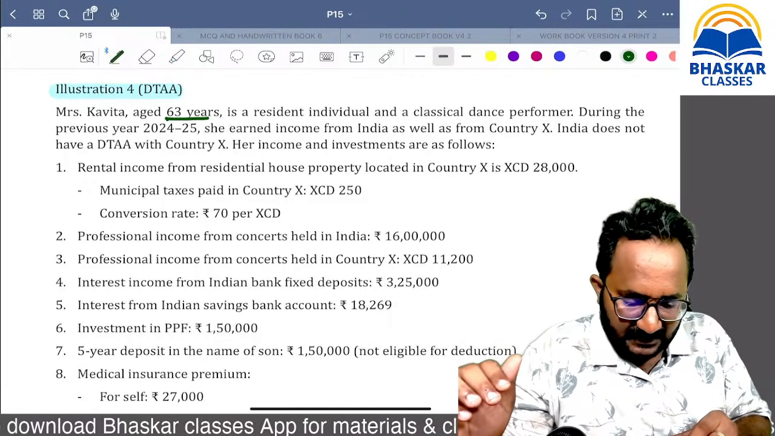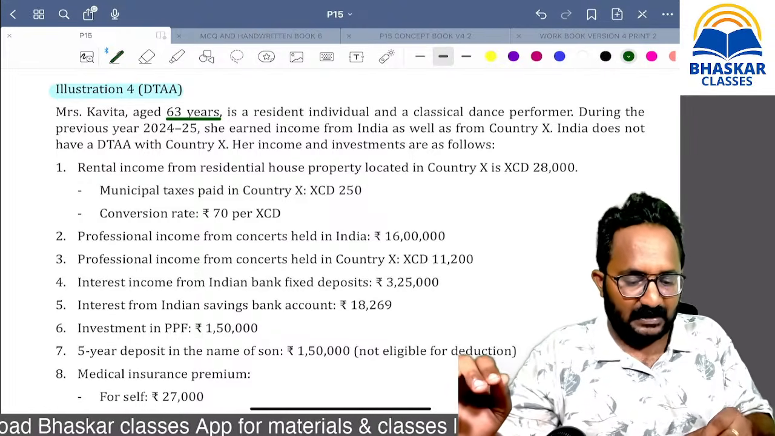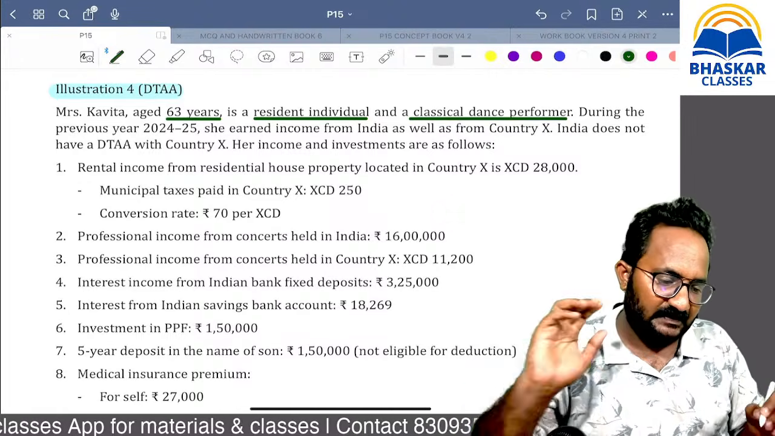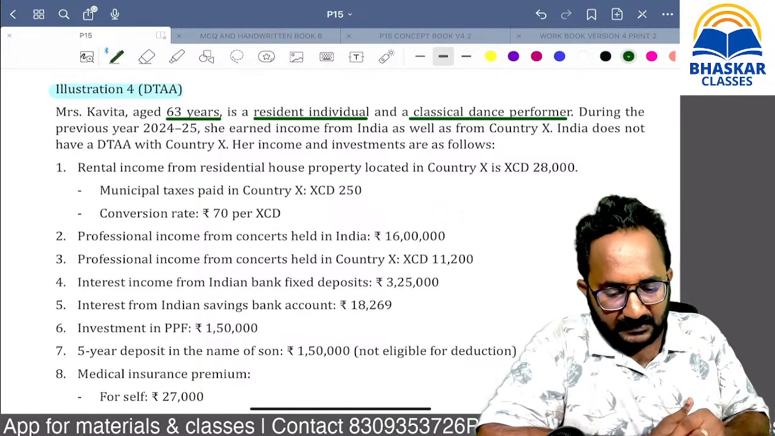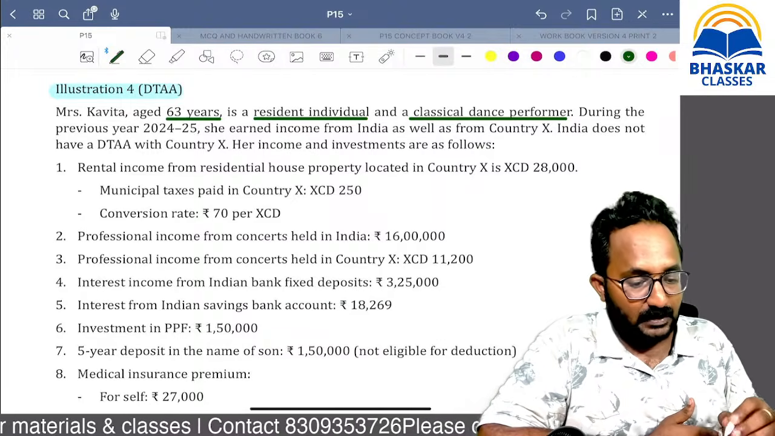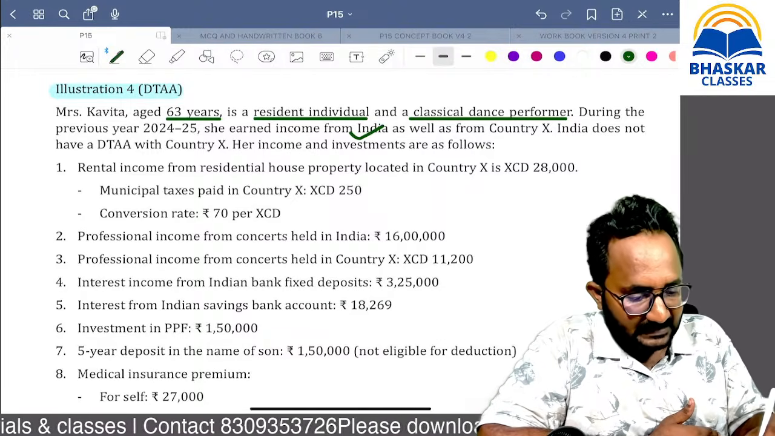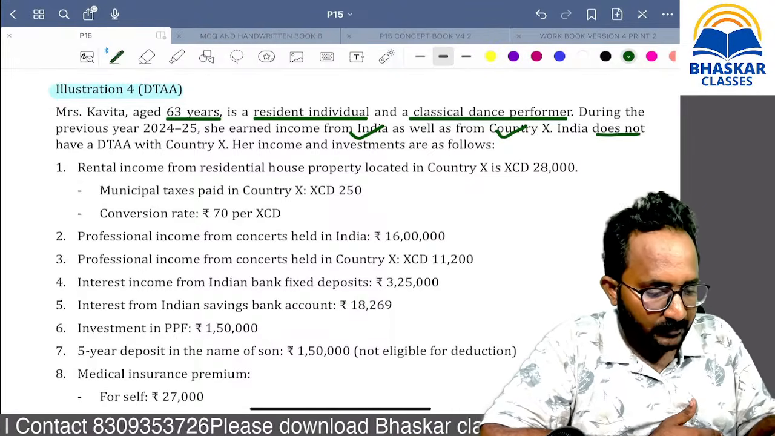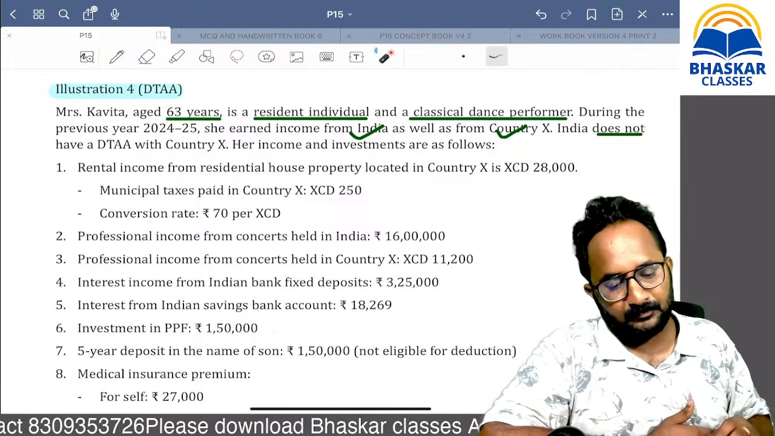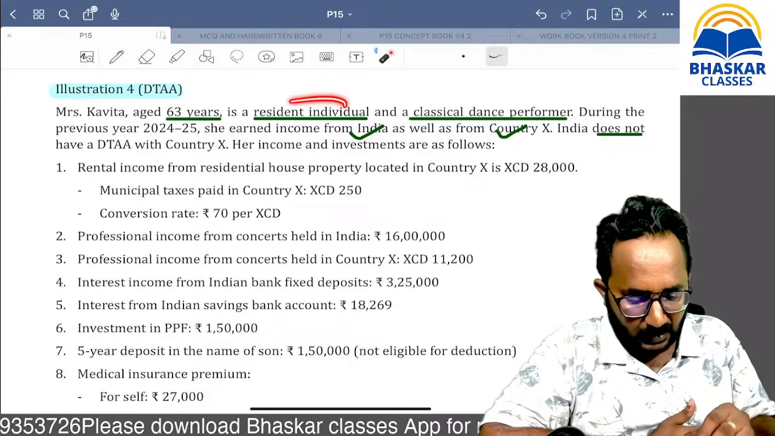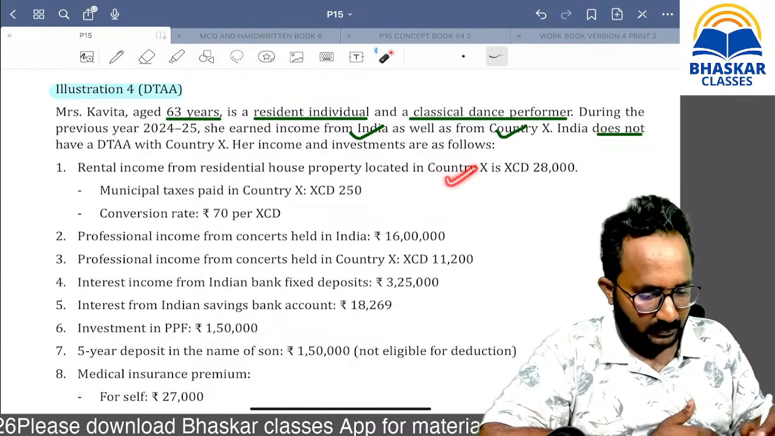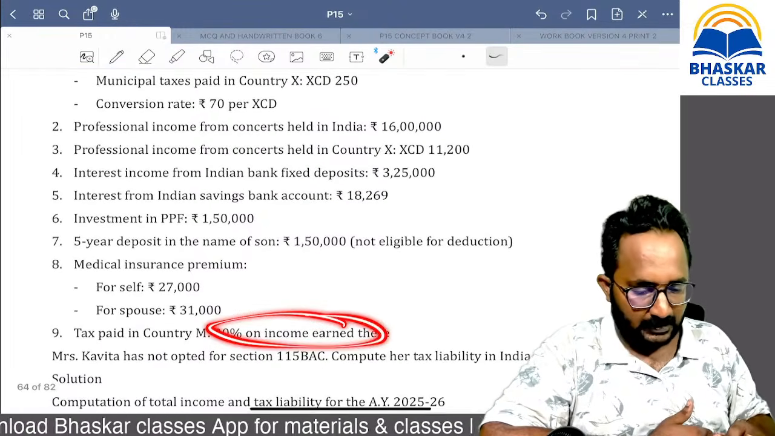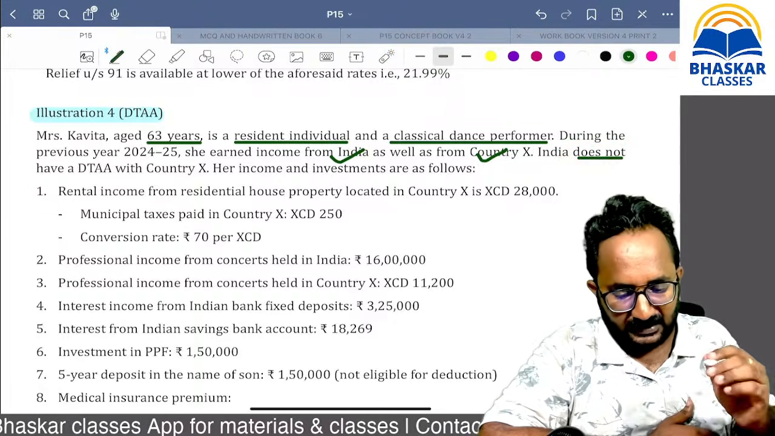Kavita, age 63, please observe: senior citizen, resident and ordinary resident, classical dance performer. She is an artist. During the previous year 24-25, she earned income from India as well as from country X also. There is no DTAA. Remember, all the 4 conditions are satisfied. Resident and ordinary resident, foreign income is there, and on that tax is also collected. There is no DTAA, that's why it is a section 91 problem.